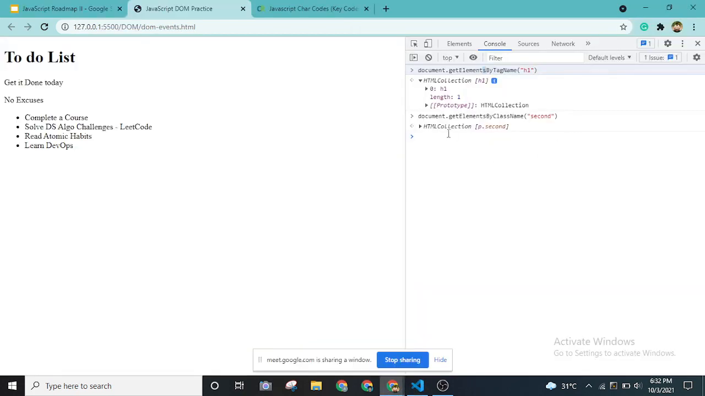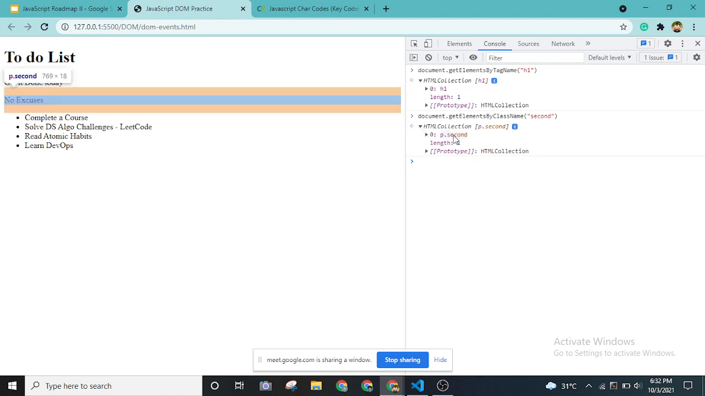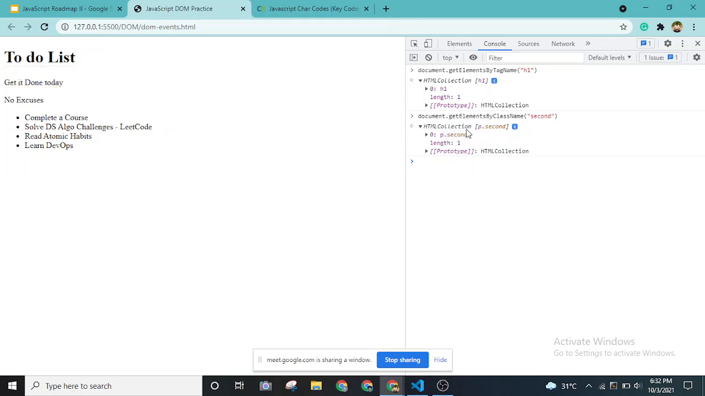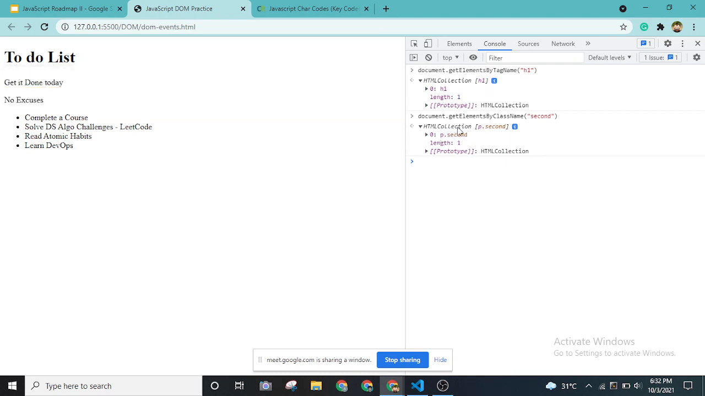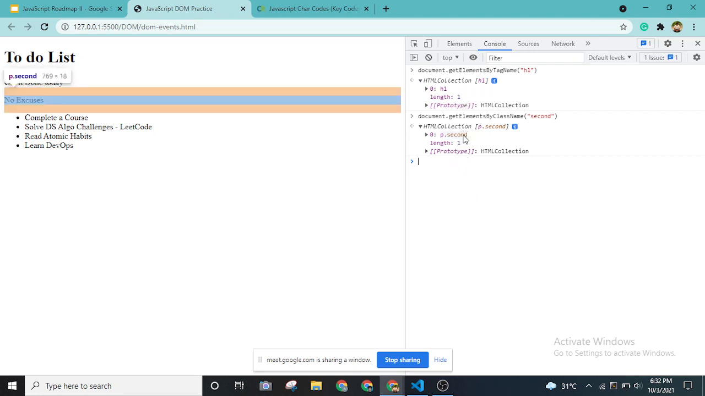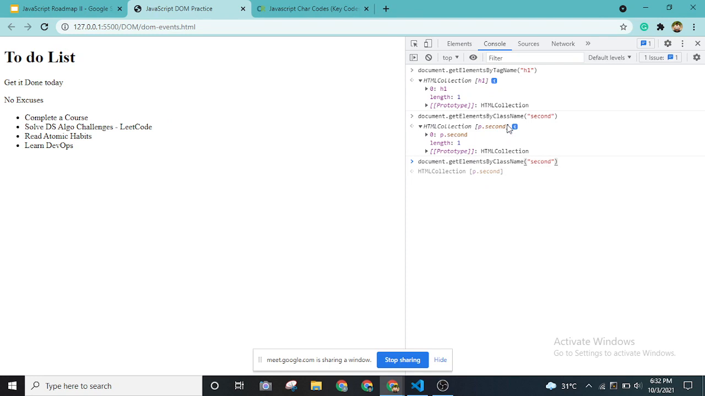So as you can see, it has also written the paragraph tag. If I press this, p.second, it is showing the dot second, because this is how we style it in a style sheet, right? Whenever we want to give styles to class names, we'll be using a dot, and for id and all we'll be using hashtags. So this is how we select elements using the selectors that we have on the document object.